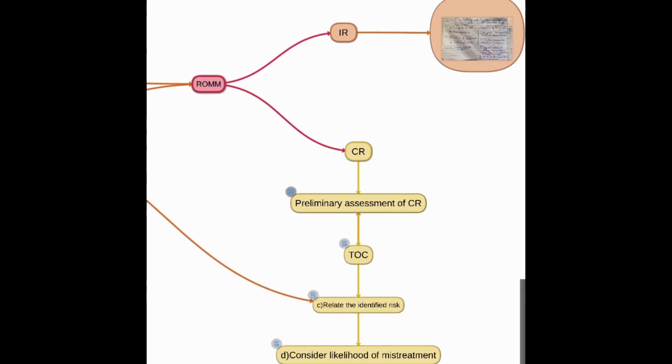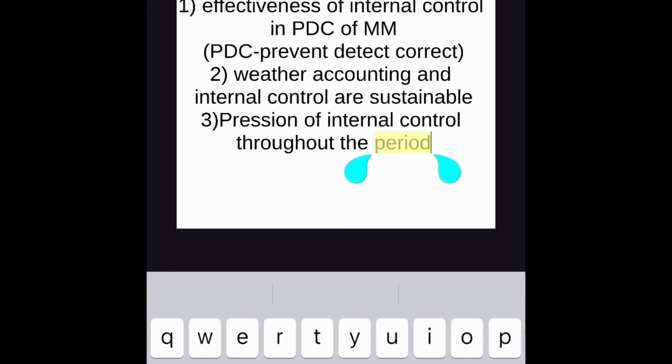Then after the preliminary assessment of control, we will do test of control. The auditor performs test of control to obtain audit evidence of the following: effectiveness of internal control in prevention, detection, and correction of material misstatement, whether accounting and internal control are sustainable, and operation of internal control throughout the period.